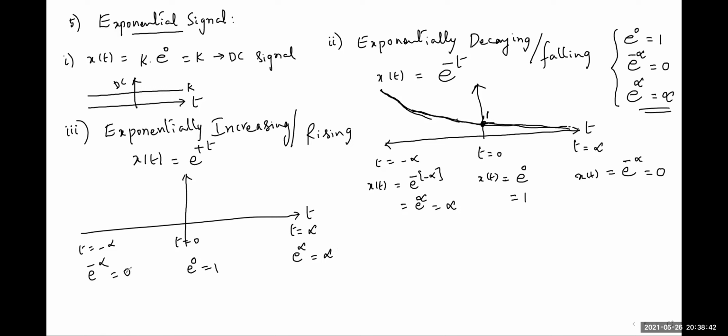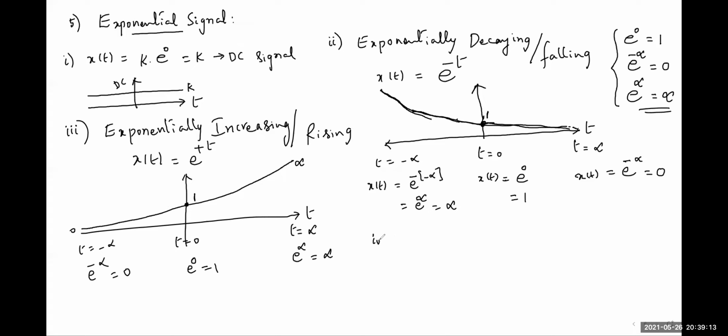It starts at 0, passes through the y-axis with intersection at 1, and goes to infinity. That means the nature of this signal is exponentially rising like this. At minus infinity it is 0. At t equal to 0, the amplitude is 1. At t equal to infinity, the amplitude goes to infinity. So it is an exponentially increasing signal.